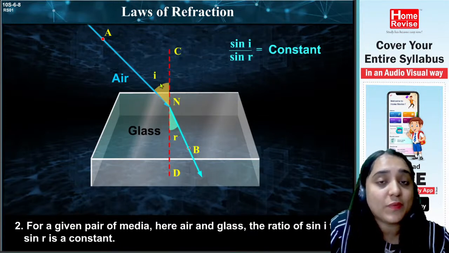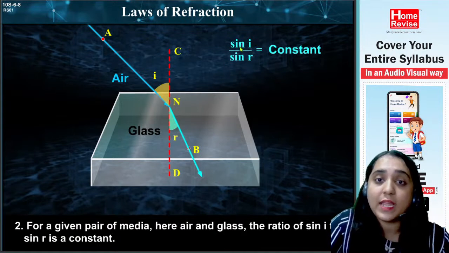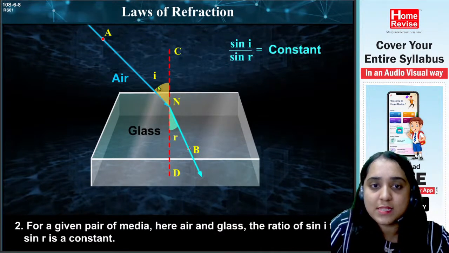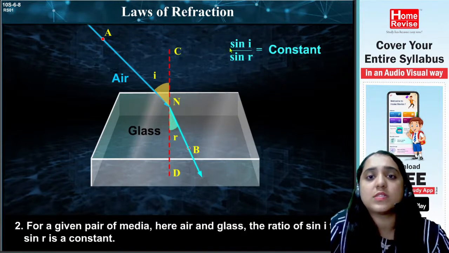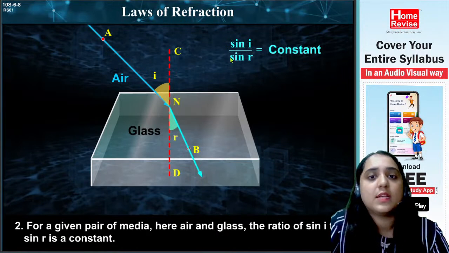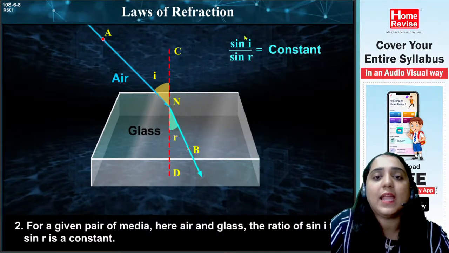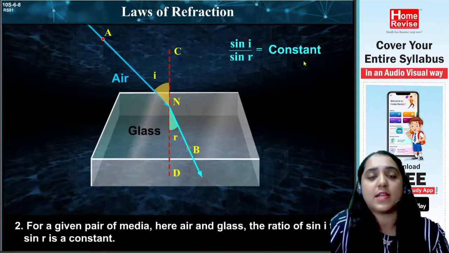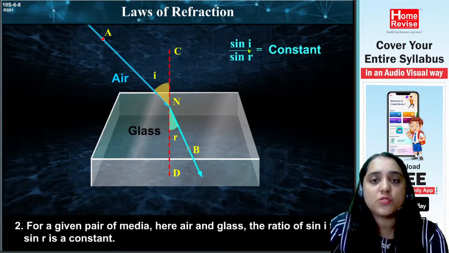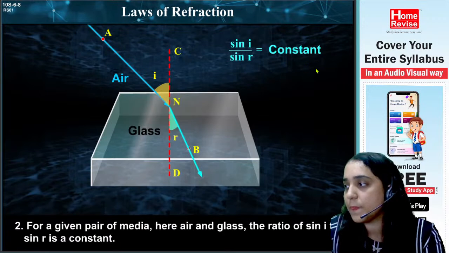Now they have not just written the angle of incidence and angle of refraction. They are writing sine I, meaning the incident angle, and sine R, meaning the refracted angle. So the ratio of sine I upon sine R is constant. So the second law: the ratio of sine I upon sine R is equal to a constant.